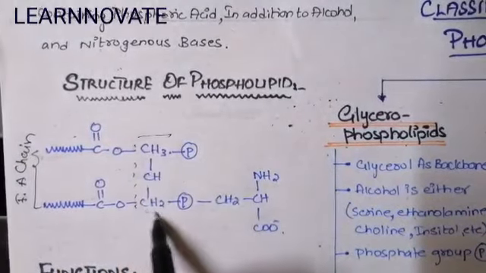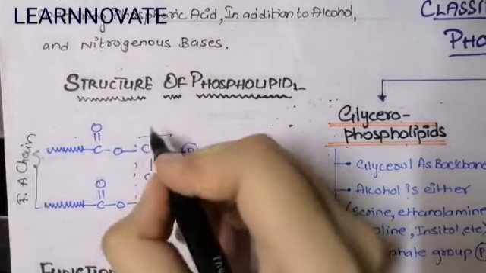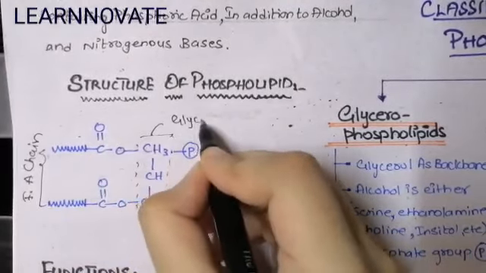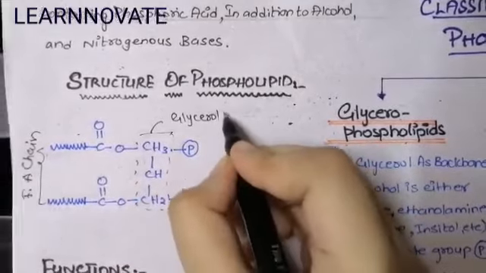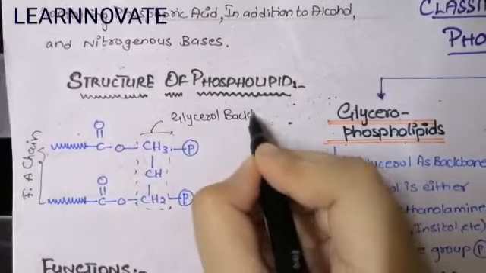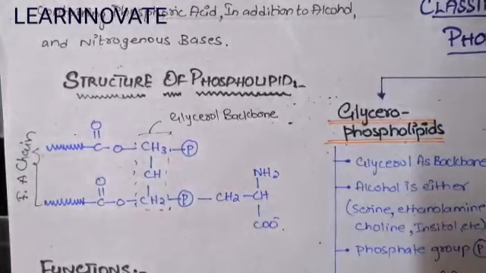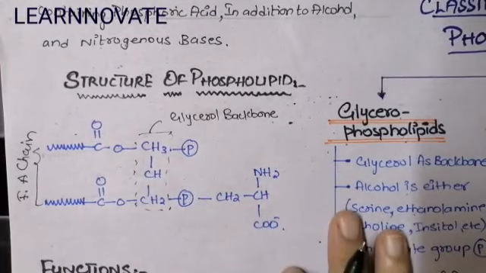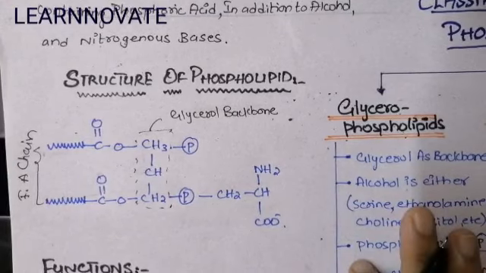This central part is the glycerol backbone. The glycerol backbone is the backbone of the glycerophospholipid, while in the sphingophospholipid, that is the second type of phospholipid, there is a presence of sphingosine backbone. We will discuss this later on.